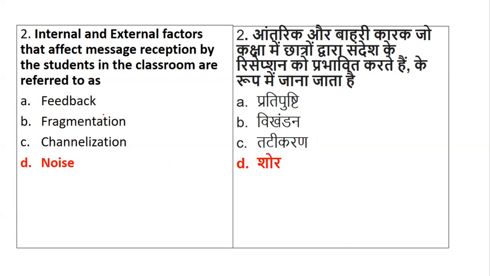That is noise. So see, what is the keyword over here? Which affects the message, okay, which will definitely create an impact on the message, it will be called as what? It will be called as noise. Okay, now no feedback, no fragmentation, no channelization, but it is affecting, so it will definitely be known as what? It can be known as noise.